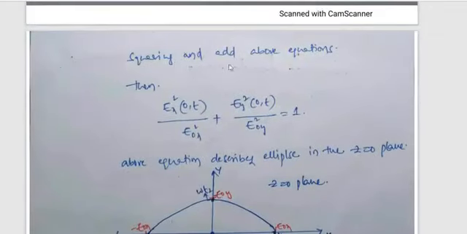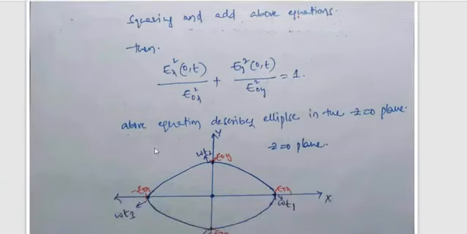Substituting, squaring and adding the above equations, you will get Ex square(0,t) by E0x square plus Ey square(0,t) by E0y square is equal to 1. The above equation describes an ellipse in the z equals 0 plane.